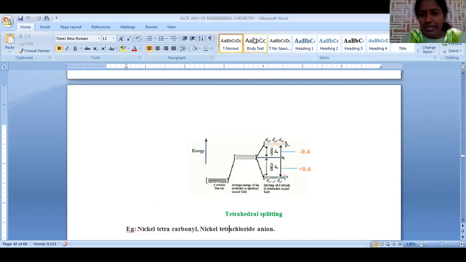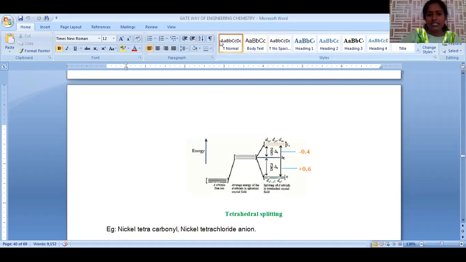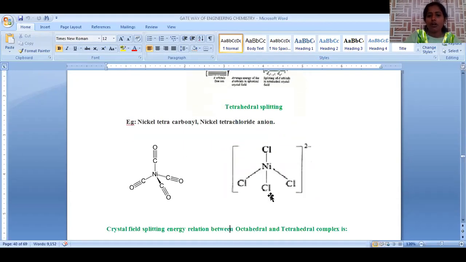Splitting energy is small, that's the reason why the energy gaps appear so small. Hence, pairing of electrons is not possible. Electrons are easily excited from the eg energy level to the t2g energy level.